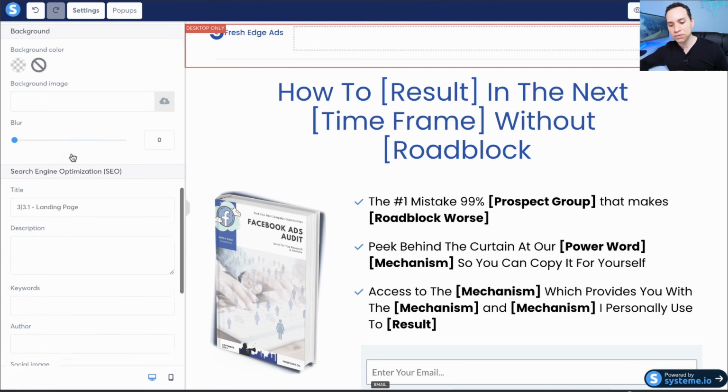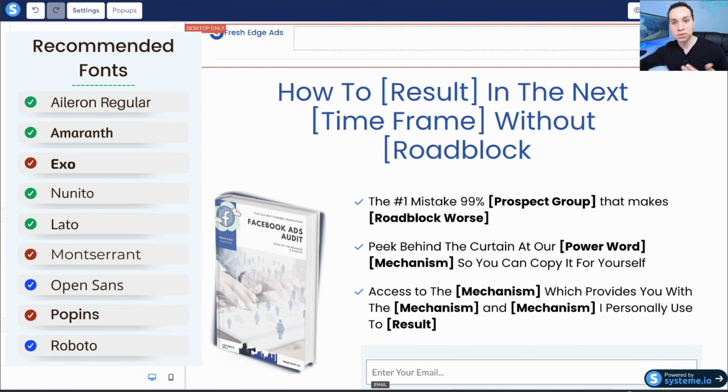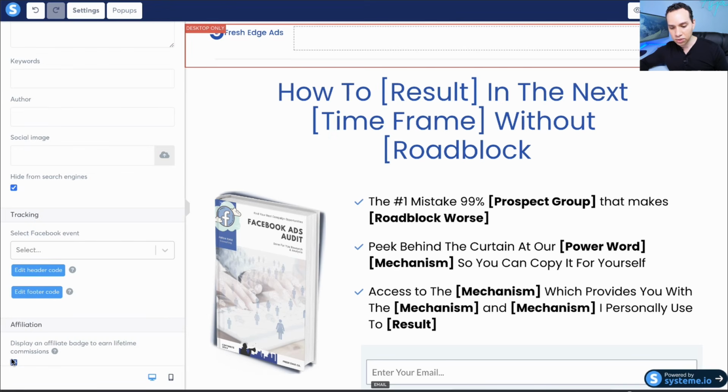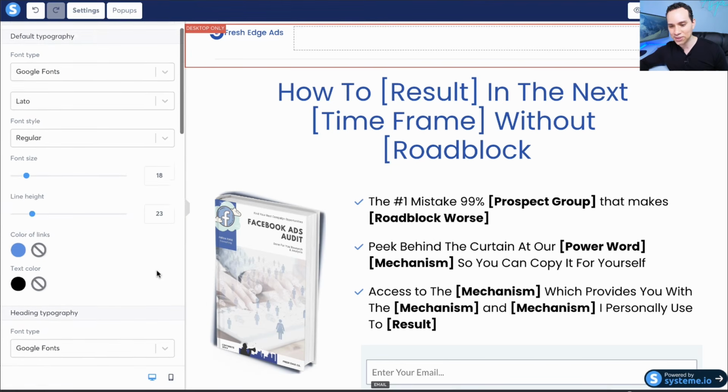And as a general rule of thumb, 2 fonts max. So here's the recommended fonts we like to use for our landing pages. And then also you can check this box so that little affiliate badge doesn't show up. And what's cool about Systemi is if you do forget to turn it on and someone winds up signing up, you actually do get a commission. They automatically enroll you in their affiliate program, unlike some other funnel builders out there.